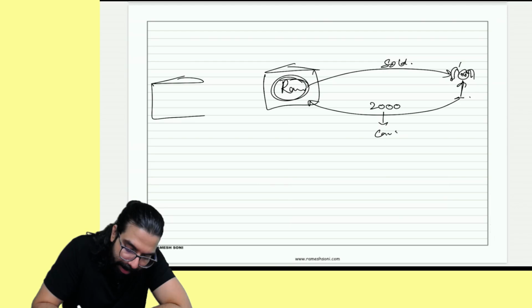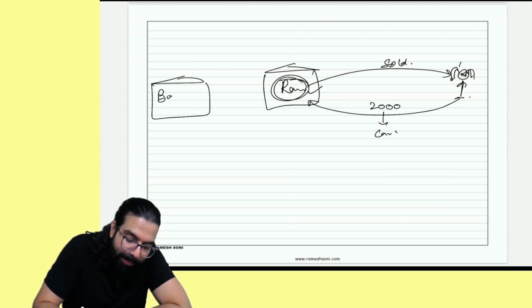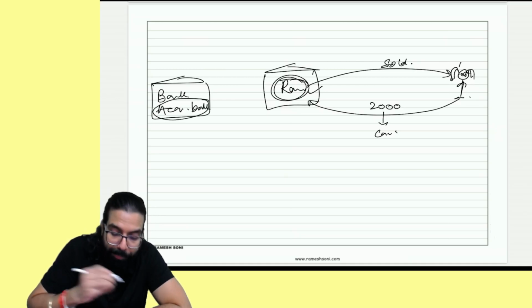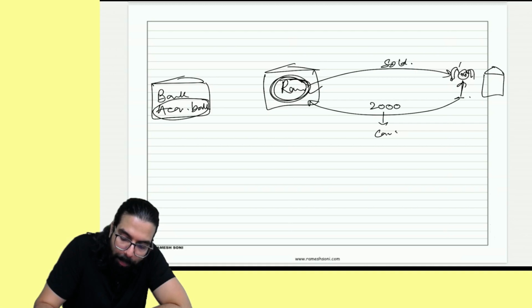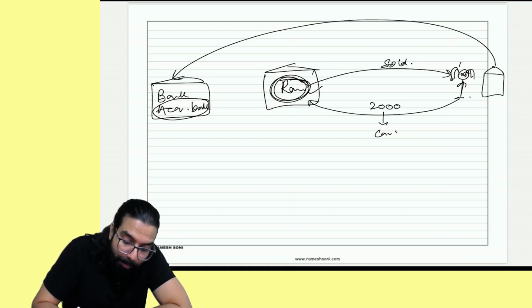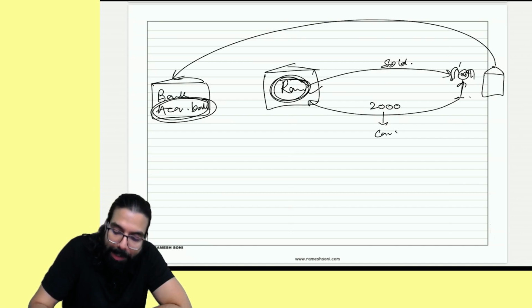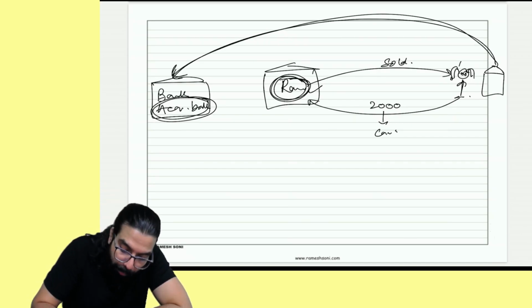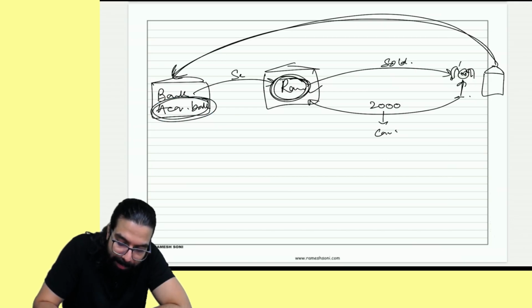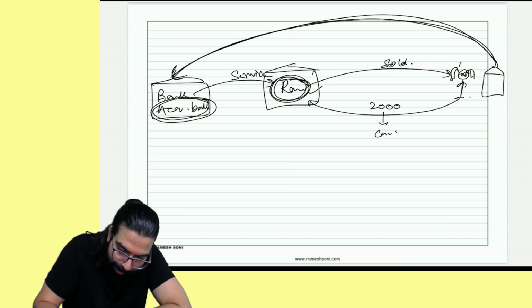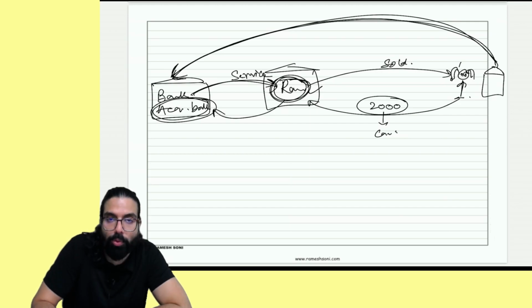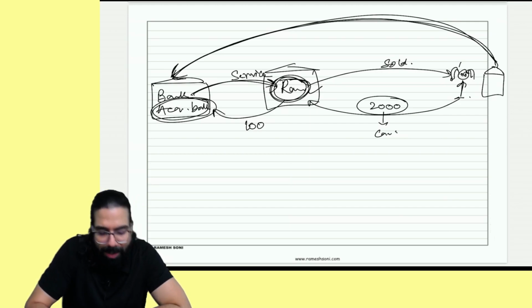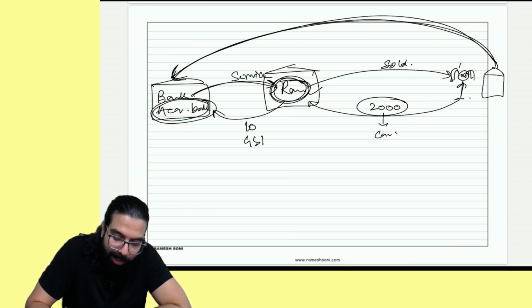So behind me, when I swipe a card, my bank is there, which is called the acquiring bank. When I swipe the card, my bank will help me collect money from your bank. From your bank, the money has to come to my bank. For providing this service, my bank will charge me bank charges. If the swipe is up to 2000, whatever charges my bank is taking, 100 or 10 rupees, my bank will not charge me any GST.